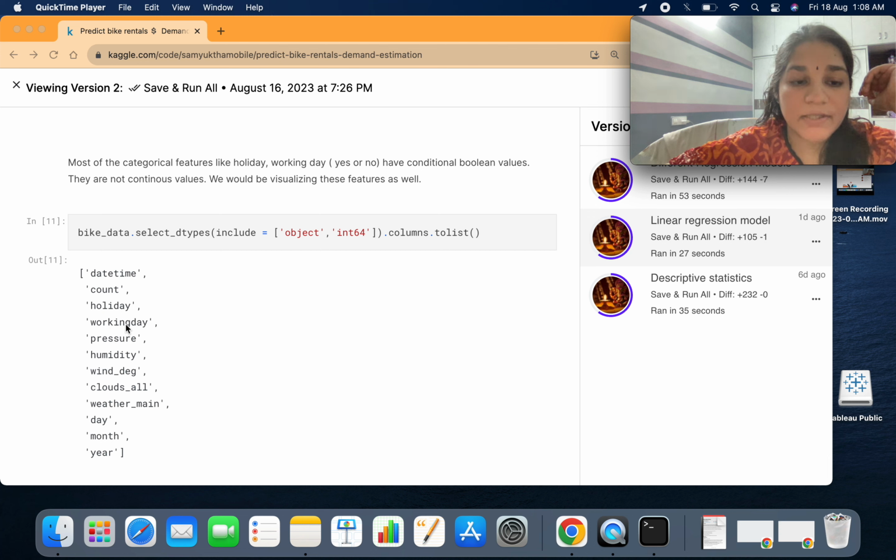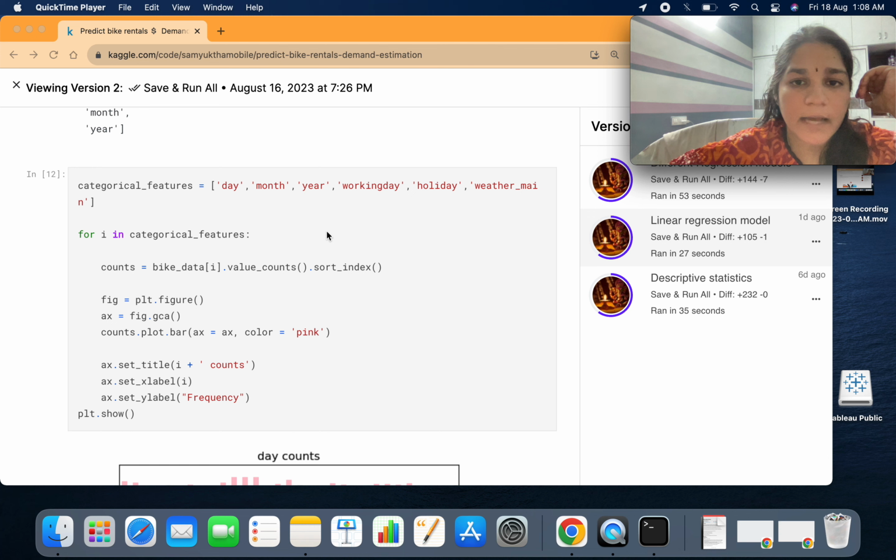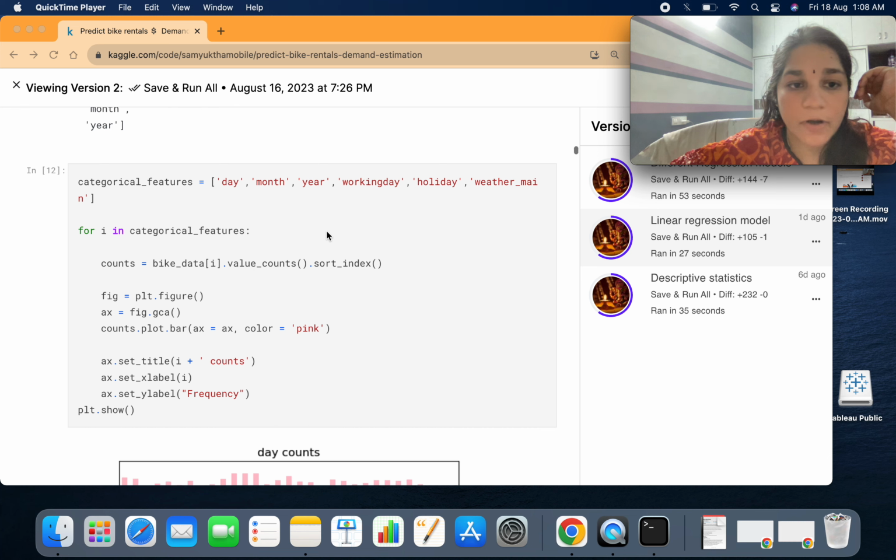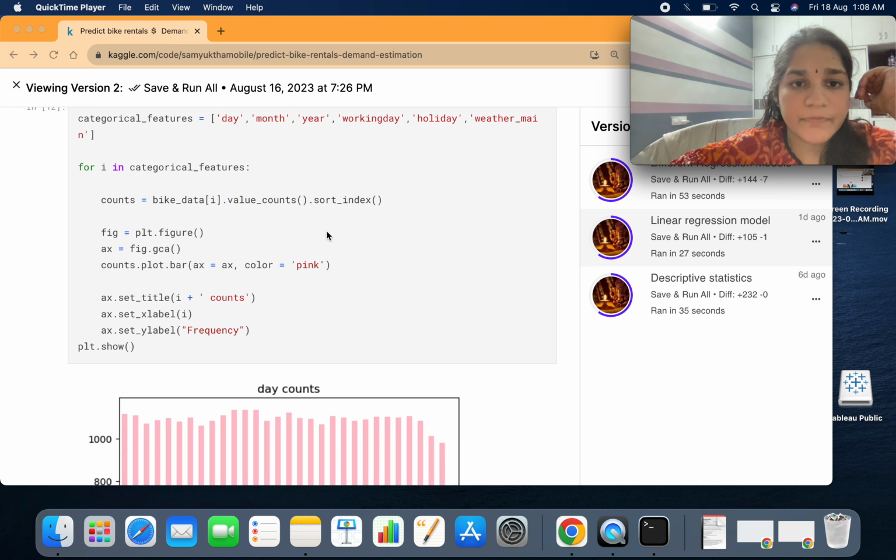So it was actually a categorical data type, but it was represented using integer 64. So it's a boolean value. That's why I have taken it under the categorical field. The categorical is something which was actually a string, but it was encoded as integers. So that's what is a categorical feature, or you can say a univariate or a bivariate feature variable.